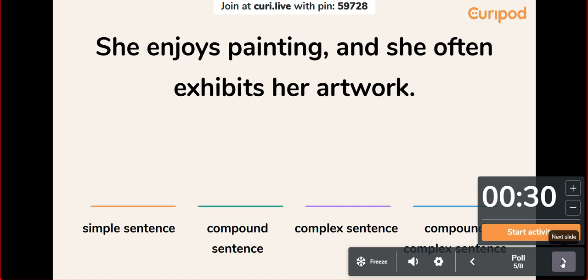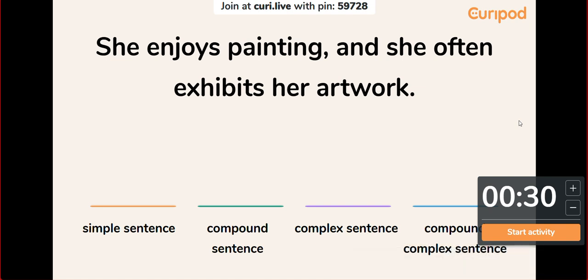Yes, okay. It shows that she enjoys playing and she often exhibits her artwork. So this is the sort of activity. When I start the activity, you have to press on it. It's a poll question. You have to press on which type of sentence it is. So you have to guess it. Right now, you don't have a clear idea. You have a vague idea about these different types of sentences. So I want to check how far you know about this. Okay?